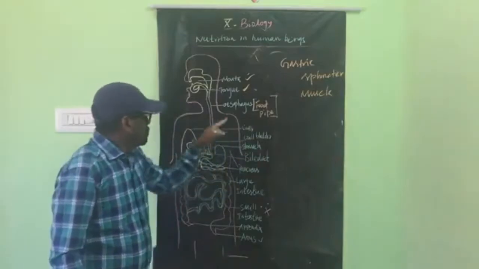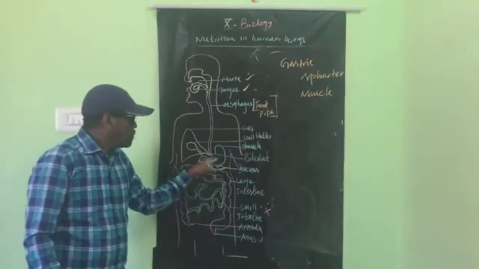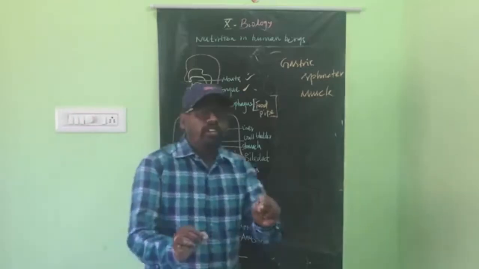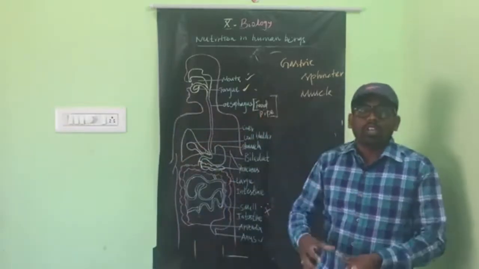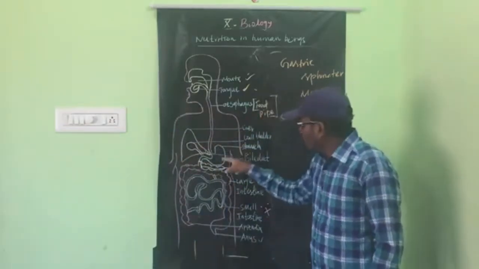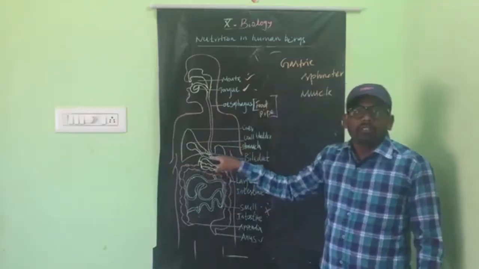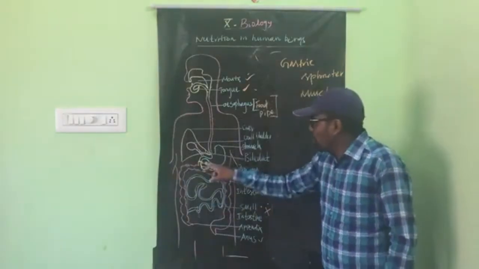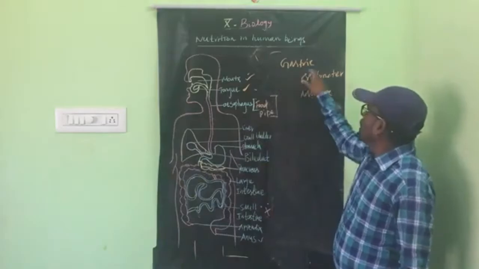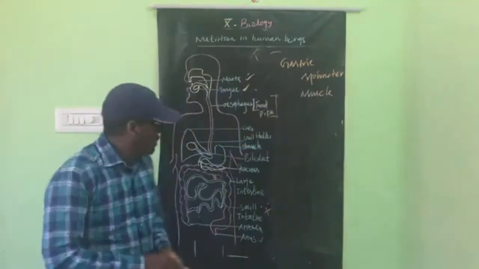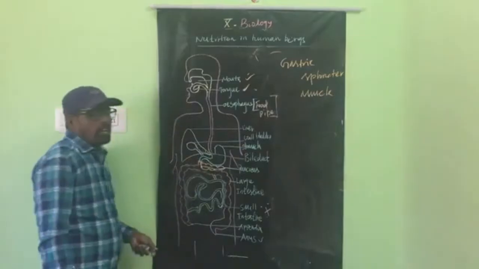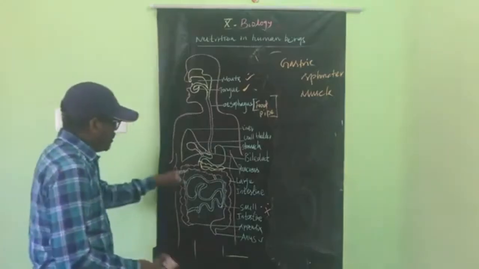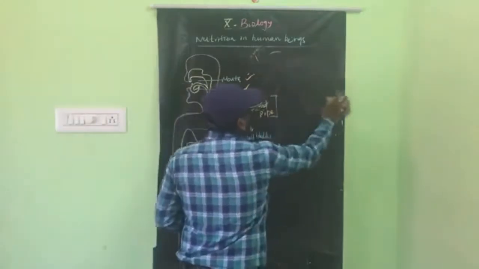The gastric sphincter muscle regulates the food from the stomach to the small intestine. It regulates the food into smaller amounts. It will not go in a mass level. So from the stomach to the small intestine, the food is regulated in very little amounts. That is regulated by the gastric sphincter muscle, located at the end of the stomach. After the stomach we are going to see the small intestine.